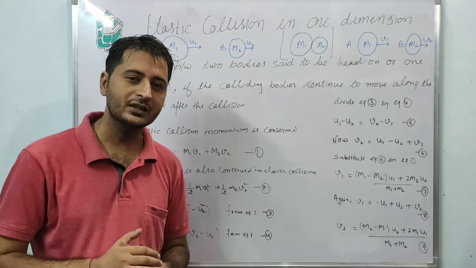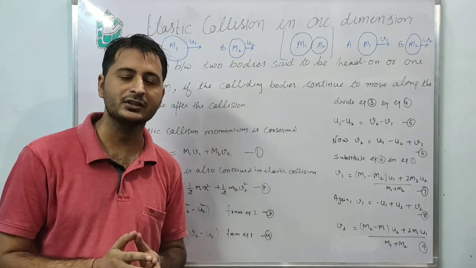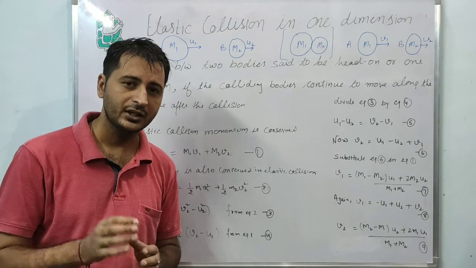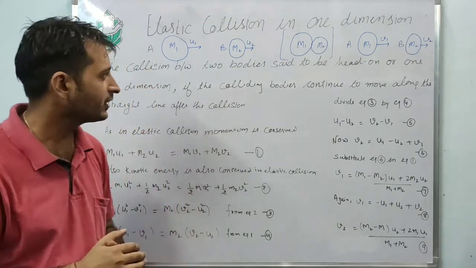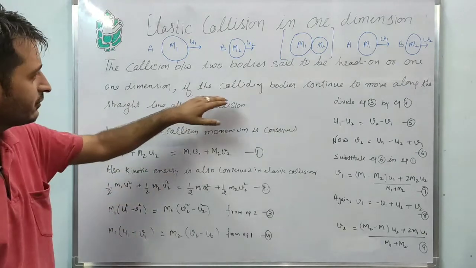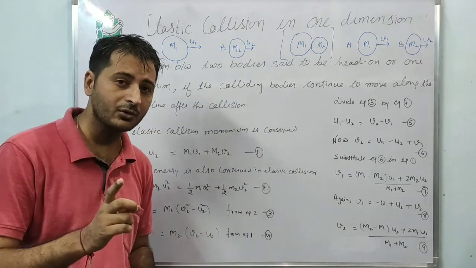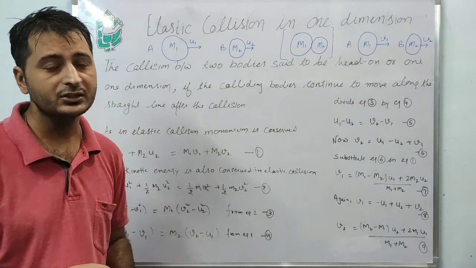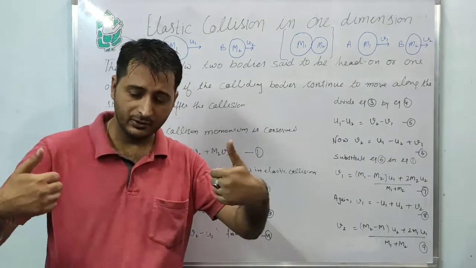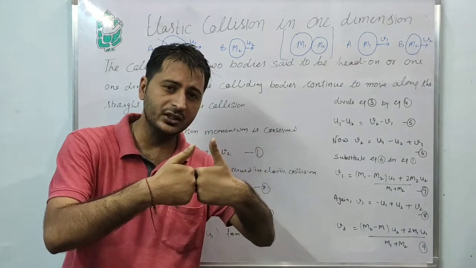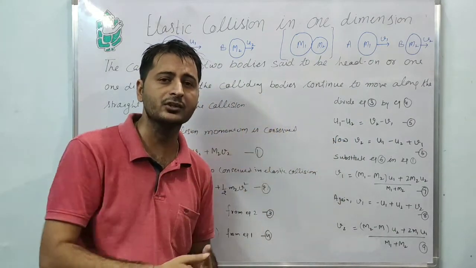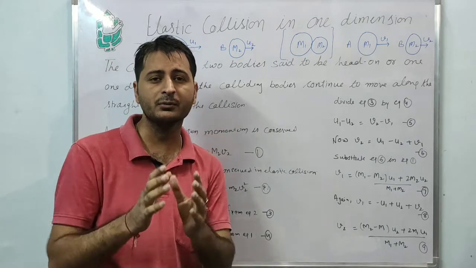So now let's start our present topic, which is called elastic collision in one dimension. An elastic collision in one dimension is said to be a head-on collision, or one-dimensional collision, if the colliding bodies continue to move along a straight line after the collision. Means when the two bodies collide with each other, and after the collision they move in a straight line, it is called a head-on collision or one-dimensional collision.